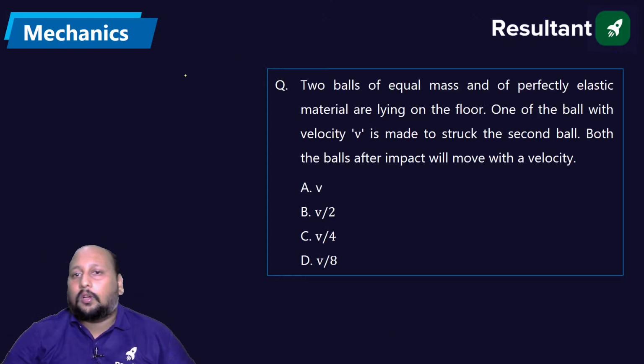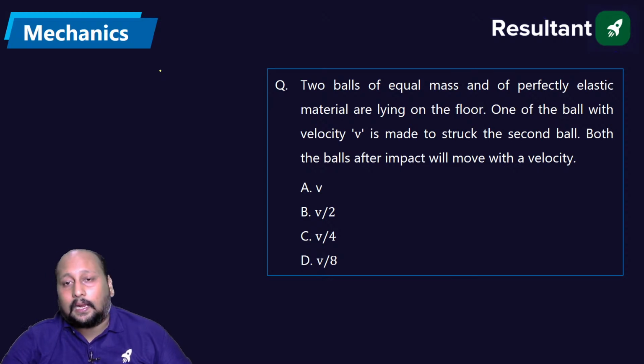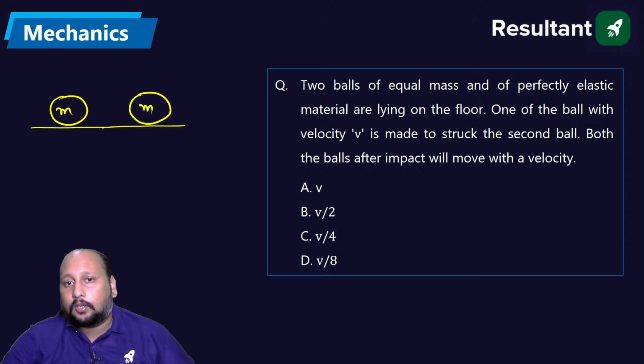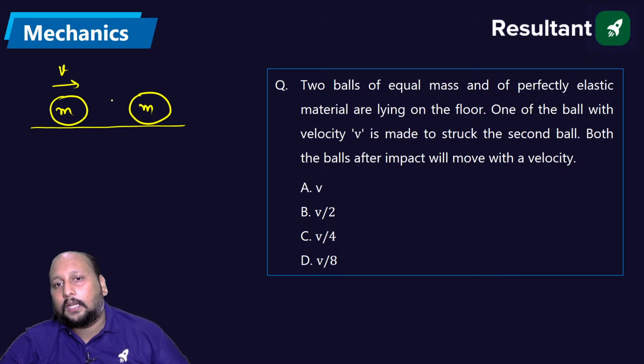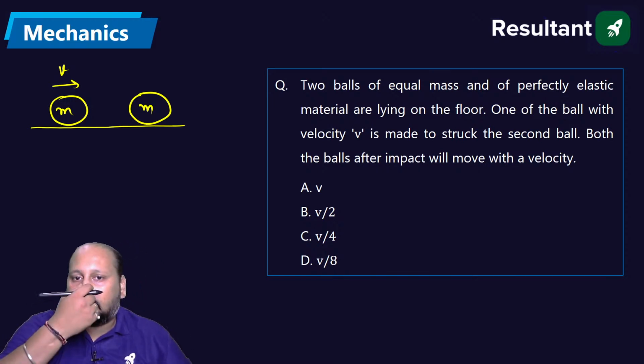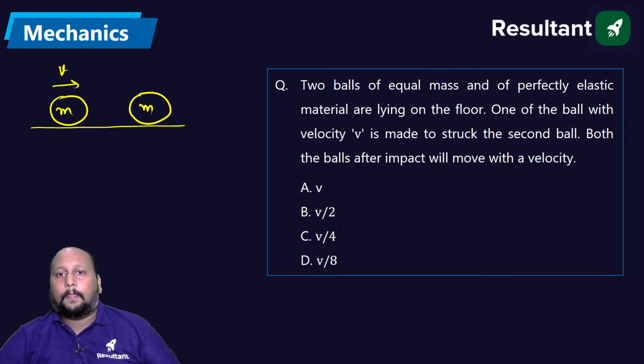Okay, two balls of equal mass having perfectly elastic material are lying on the floor. Let's see, we are having two masses, same masses, lying on the floor, horizontal floor. One of the balls is provided some velocity v and it is striking this ball. What is the velocity of the ball after the impact? Both the balls after the impact will move with a velocity of?